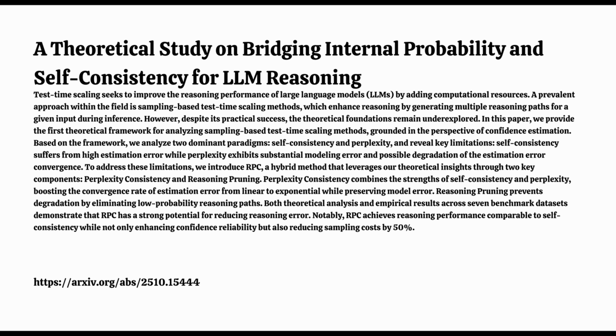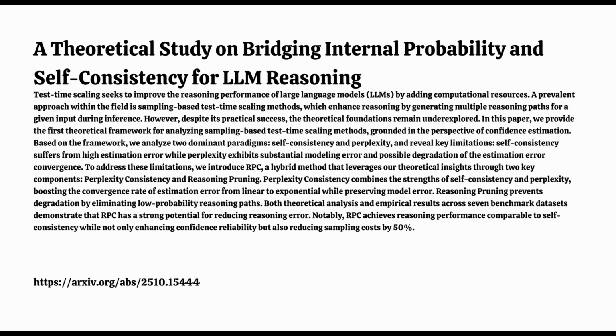The whole design of RPC seems to have flowed directly from understanding the limitations revealed by that error framework. It was engineered to hit that sweet spot, get the exponential convergence for estimation error like PPL, while keeping the low model error like SC. And practically speaking, that reasoning pruning component being automatic is a big plus. You mentioned it models the distributions and finds the threshold itself, so it's hyperparameter free. That's what they report. No need for users to manually tune pruning thresholds for different tasks, which makes it much more robust and easier to deploy.